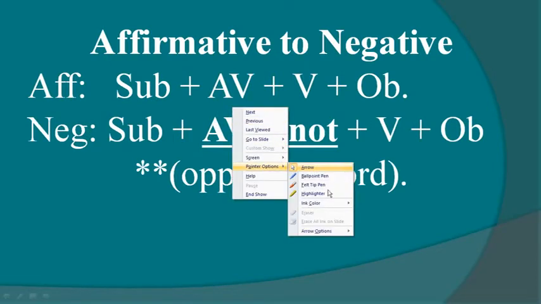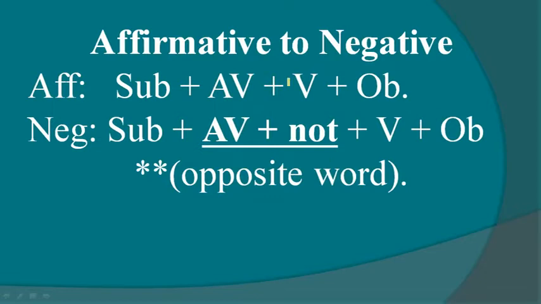Now just see it. We just add a not in the sentence, and where do we add it? After auxiliary verb. Okay, so if we want to make a negative, that time we have to input not in the sentence. Where should we input? After auxiliary verb.